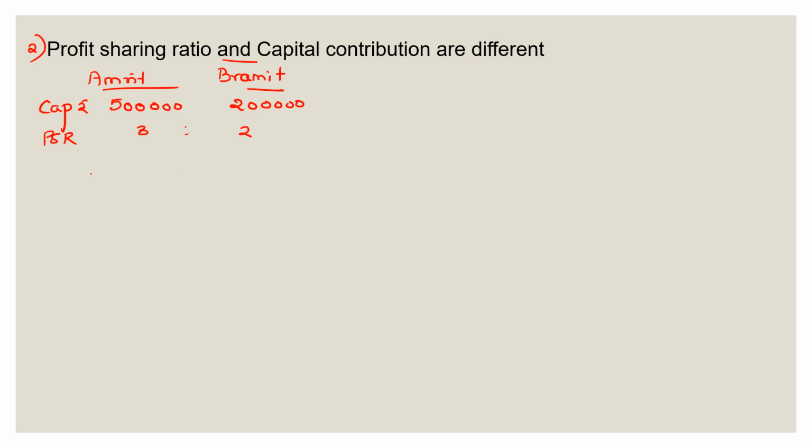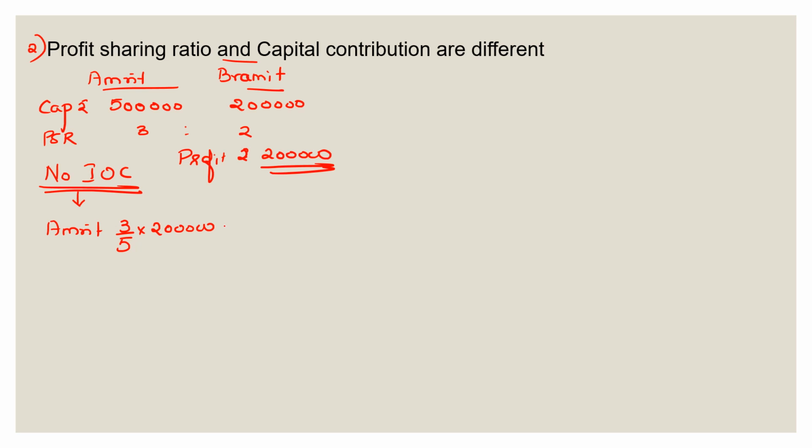If you take this case, if there was no interest on capital allowed and there was a profit for the year, say of rupees 2 lakh that particular year. So with no interest on capital, what would have happened? Amrit would have got 3 by 5 of the profit of 2 lakh, and Brahmit would have got 2 by 5 of 2 lakh.